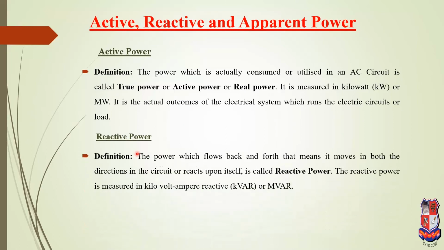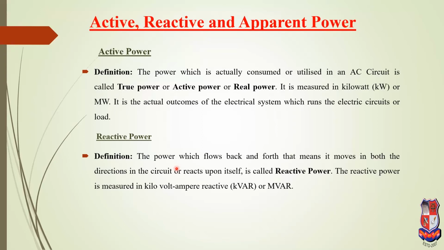Now the reactive power definition. The power which flows back and forth, that means it moves in both directions in the circuit or reacts upon itself, is called the reactive power. That means the power which flows in the positive as well as the negative cycle. For example, take a purely inductive circuit: whenever supply is given, the inductor stores energy, and whenever supply is cut, the inductor releases the energy.